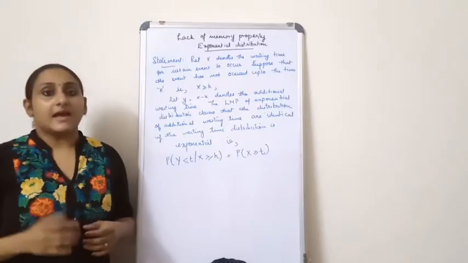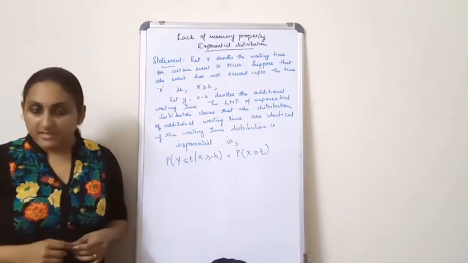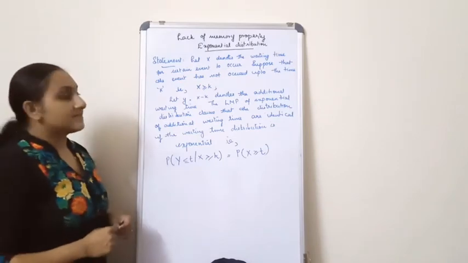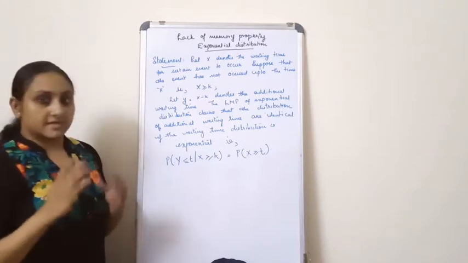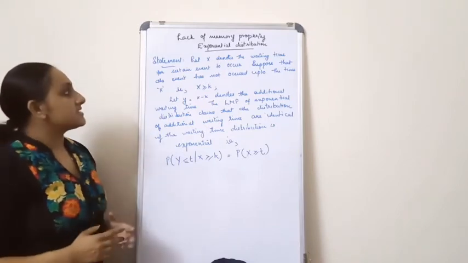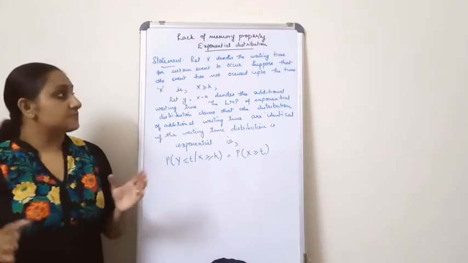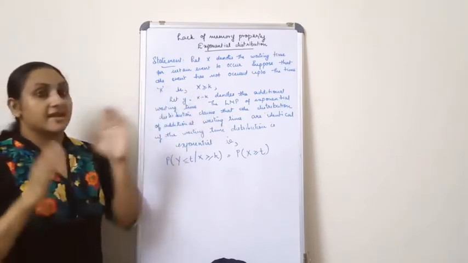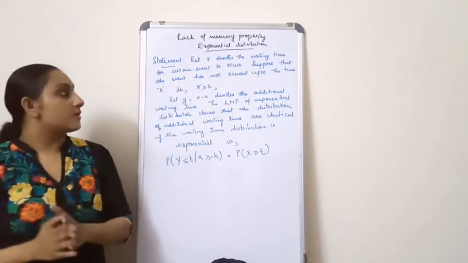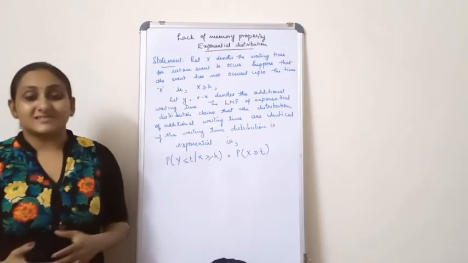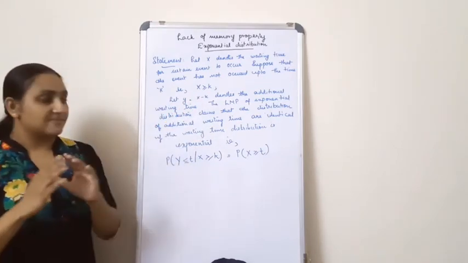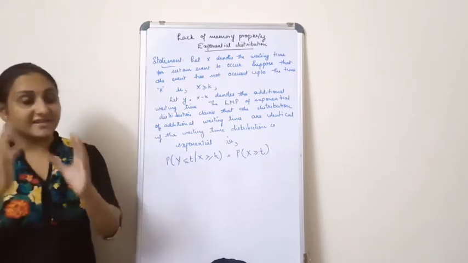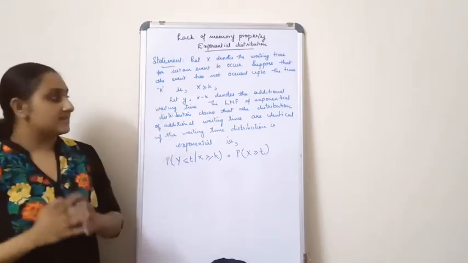Study about the lack of memory property of the exponential distribution. Now let's have a look at the statement. Let X denote the waiting time for a certain event to occur. Suppose that the event has not occurred up to a time k, that is, X is greater than or equal to k. Then we consider another variable Y, which is equal to X minus k, which denotes the additional waiting time.